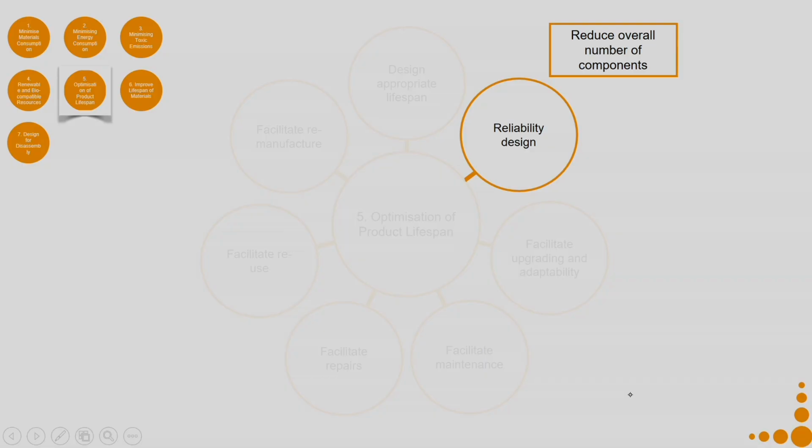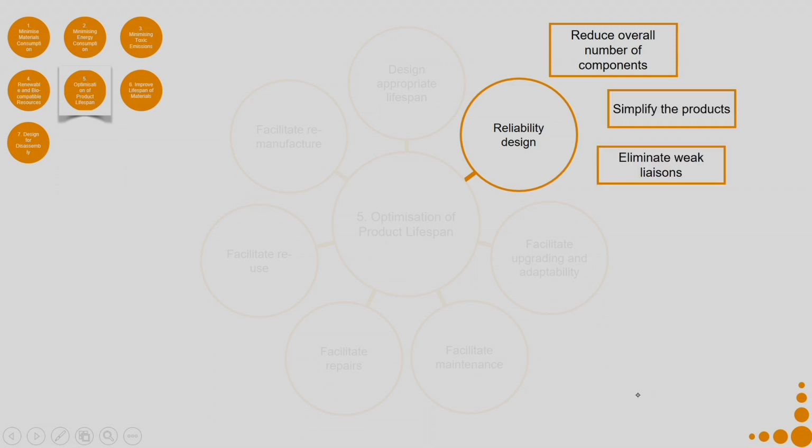Select durable materials according to the product performance and lifespan. Avoid selecting durable materials for temporary products or components. Very important. Then reliability design. Reduce overall number of components. The more the number of components, the chances that some component breaks down is very high. Simplify the products. Eliminate weak links.